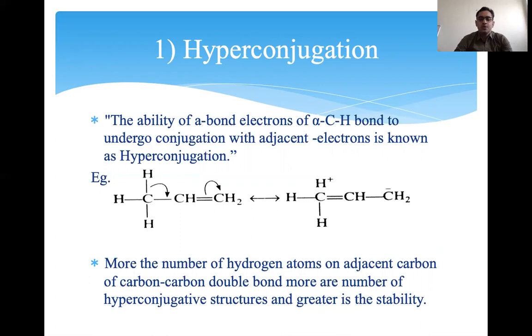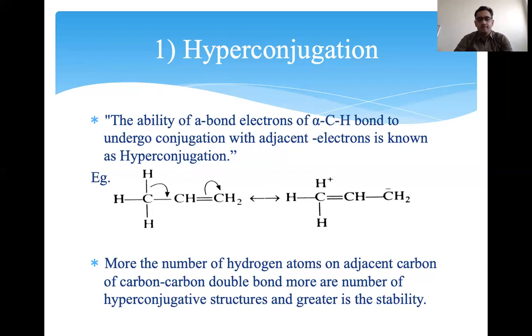If there are more hydrogens, that is, more alpha C-H bonds on the carbon adjacent to the carbon-carbon double bond, then there are more hyperconjugative structures and greater stability. The more alpha C-H bonds present, the more hyperconjugation, and so the greater the stability of that particular molecule.